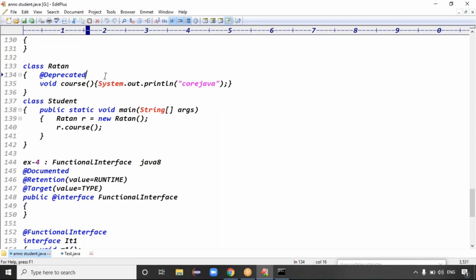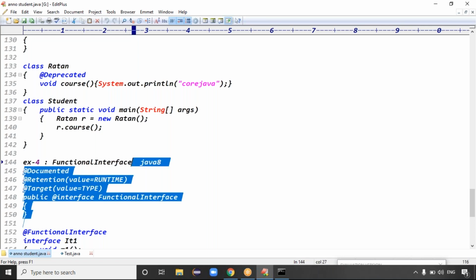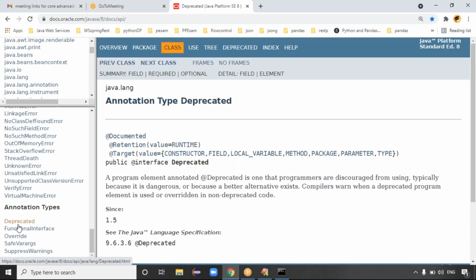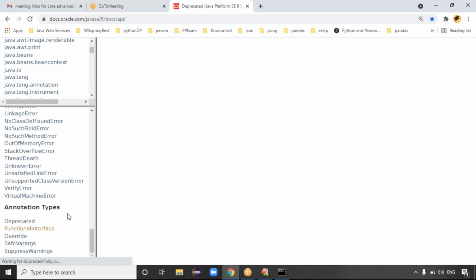Yeah, that is the point. Good. The last one is the functional interface annotation. So what is a functional interface? A functional interface means the interface contains only one abstract method, right? That's what a functional interface is. An interface that contains only one abstract method is called a functional interface. Exactly. And the functional interface concept is there from Java 1.8 version.